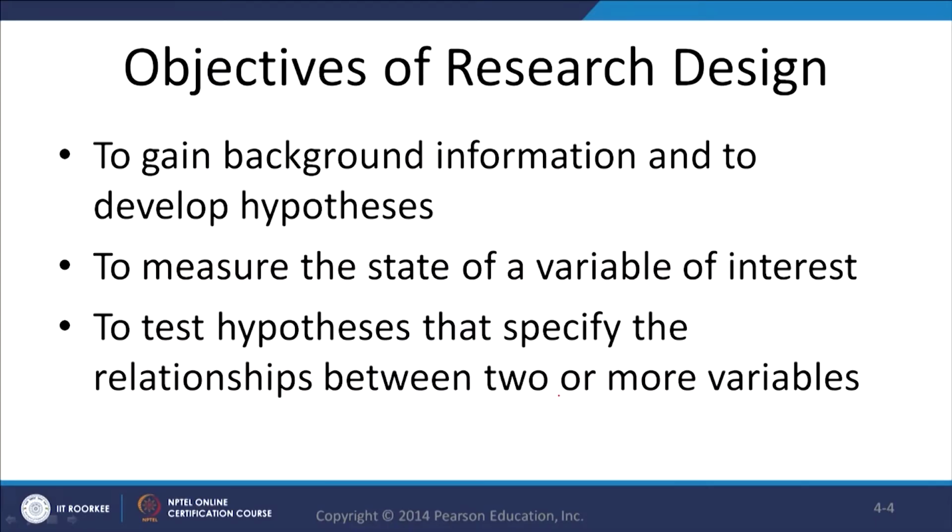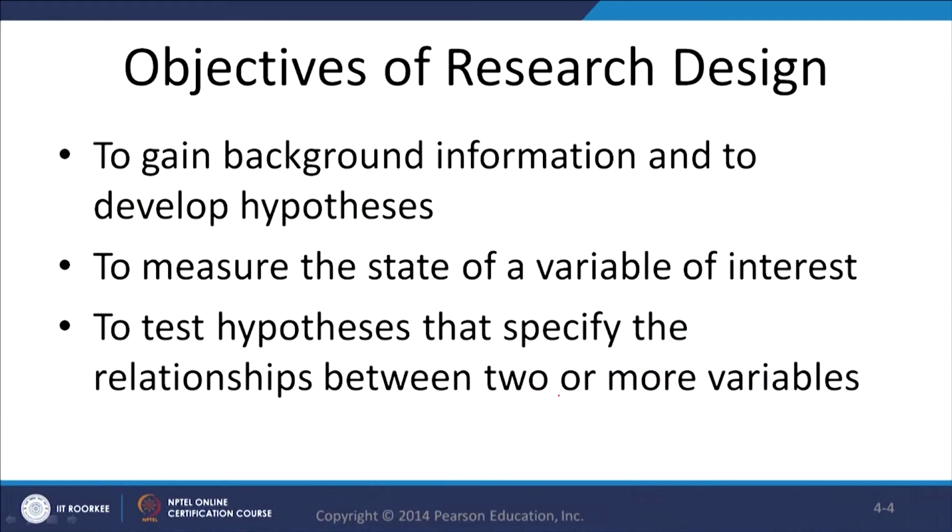The third is to test the hypothesis that specifies the relationship between two or more variables. For example, the dependent and the independent variable, let us say how income affects spending, right. So, spending is my dependent variable and income is my independent variable. How do I frame a hypothesis and how do I check the relationship between two or more variables? Sometimes it could be one dependent variable with one independent variable, or it could be one dependent variable having a relationship with multiple independent variables, right. When you have such relationships, how do you proceed further?